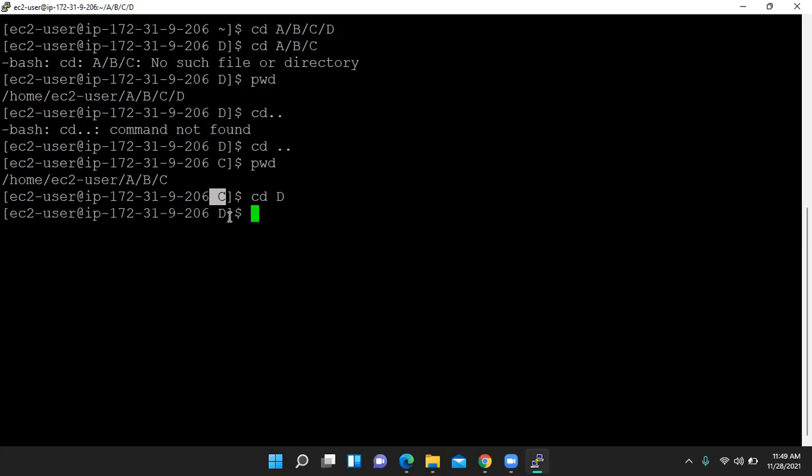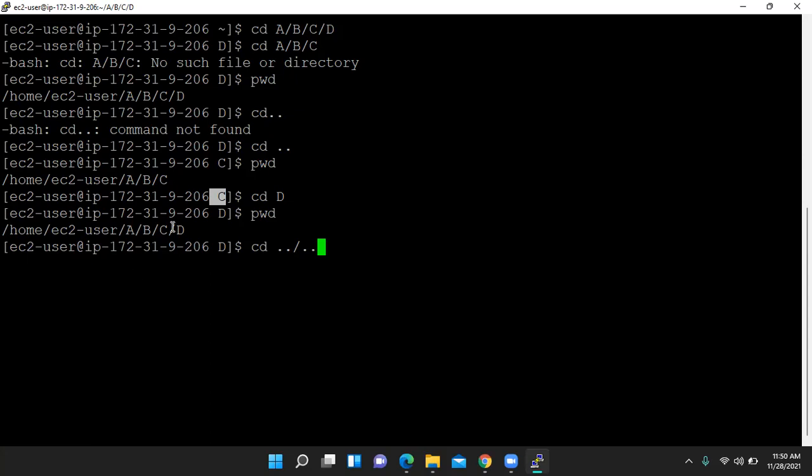Now what is the next option? Suppose we want to go 2 folders back, 3 folders back. In such a situation we use cd dot dot slash dot dot. When we press dot dot twice, you will move back 2 folders.